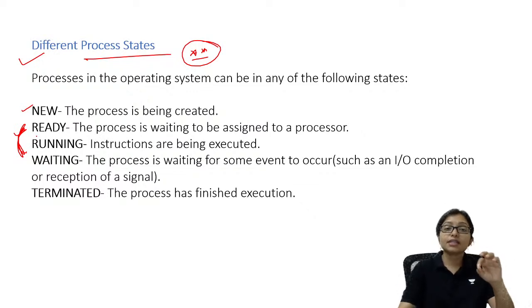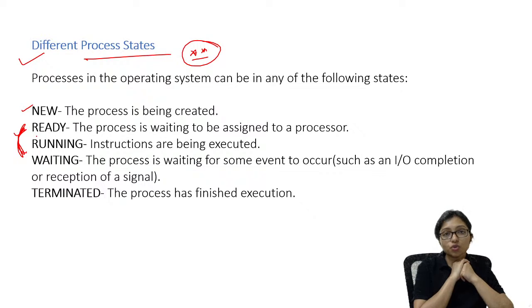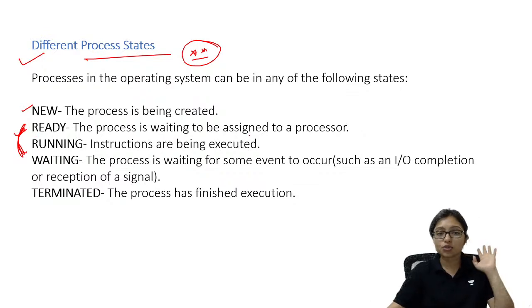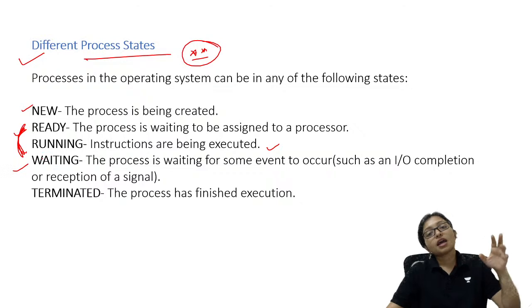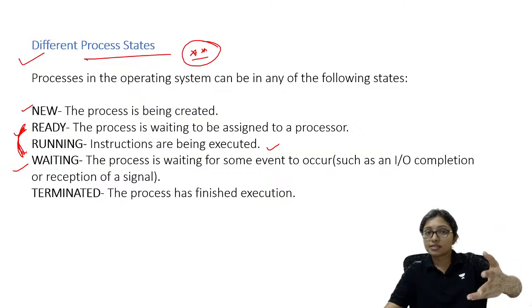So ready means I am ready to go to school, and I am waiting for the bus. The bus did not come. That is the processor: I did not get the chance for processing. That is called the ready state. Running means your execution is going on. The CPU is already allocated to the process and the execution is going on. That is running.